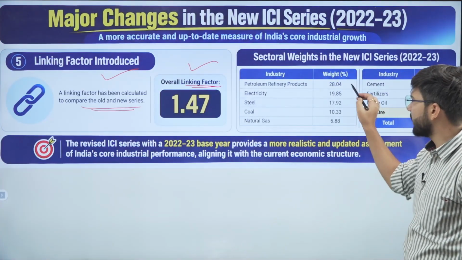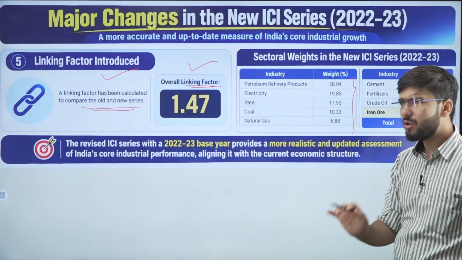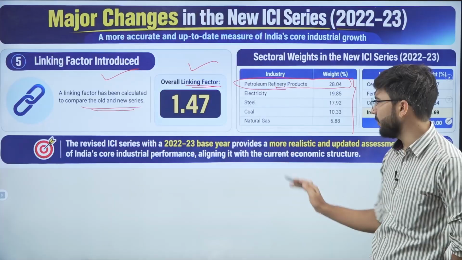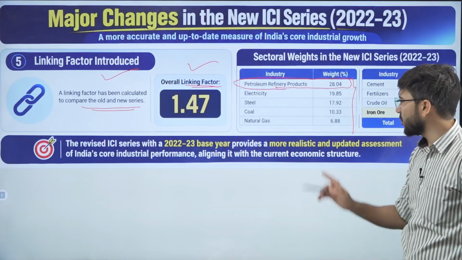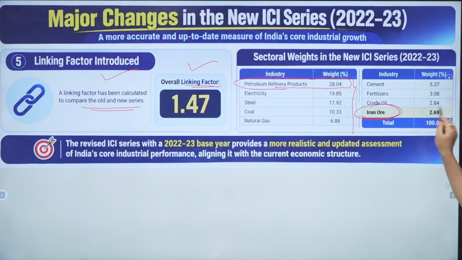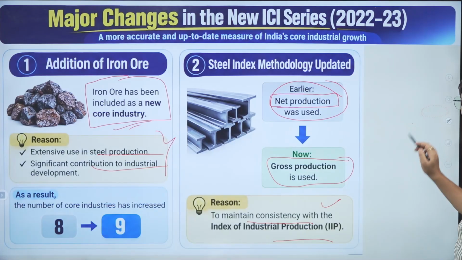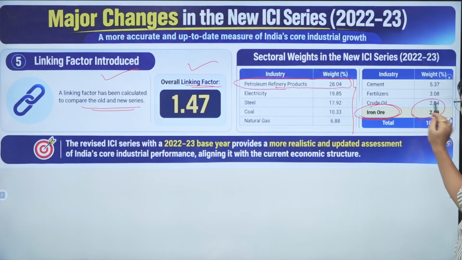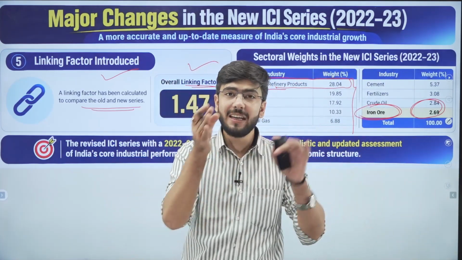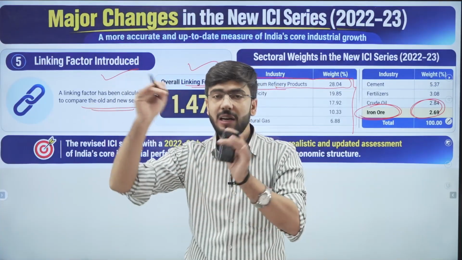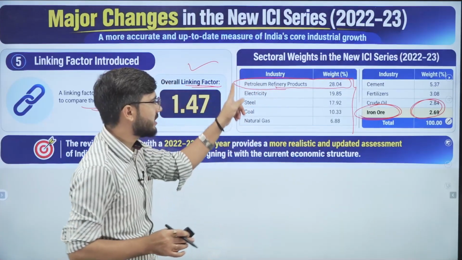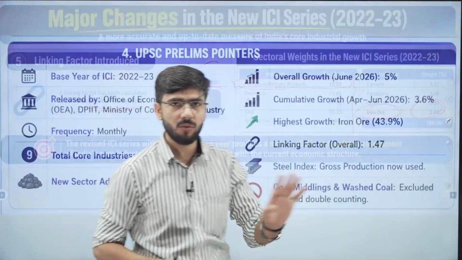Clear? Sectoral weights have also changed. Earlier also the petroleum refinery products had the highest weightage. Now also it is the same. You do not need to get confused when it comes to iron ore, because iron ore has been given the least weightage, that is 2.69. Clear? You should not confuse it that iron ore has been newly added, it has highest growth and also it should have highest weightage. No, that is not the case. Highest weightage is still with petroleum and refinery products only, which earlier was also there.